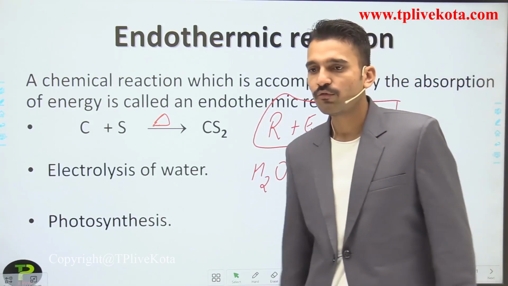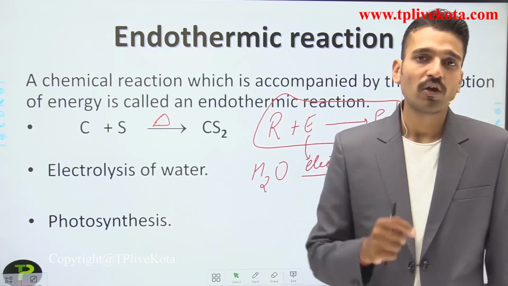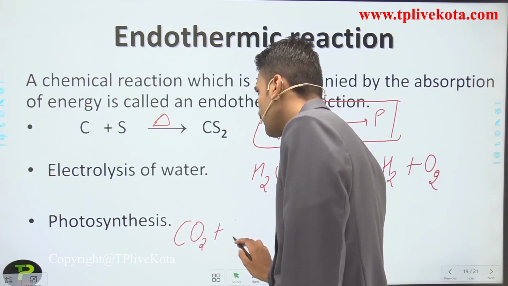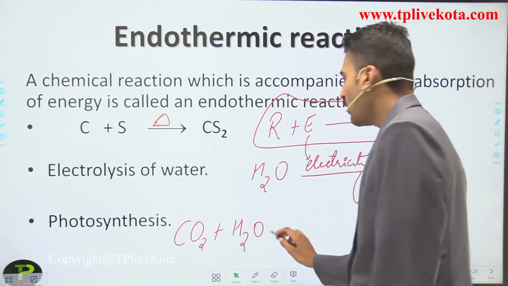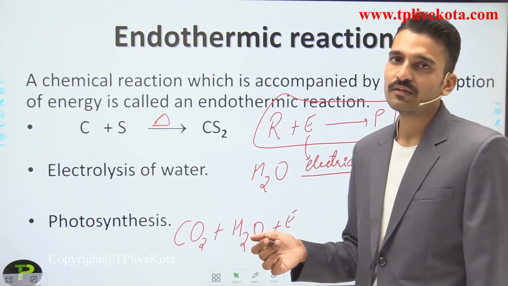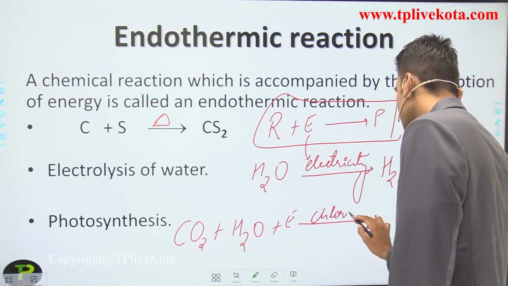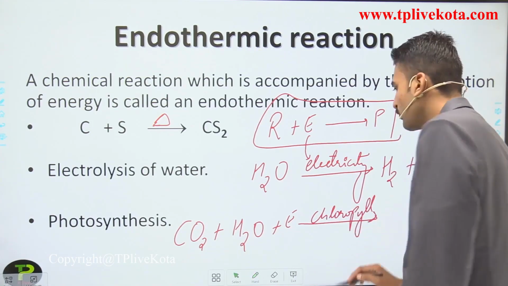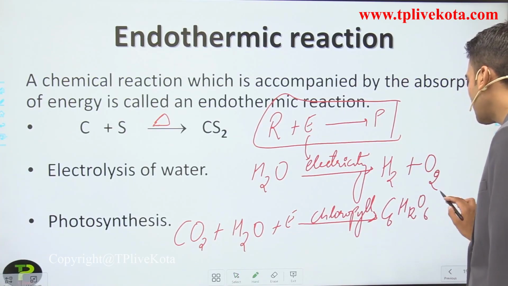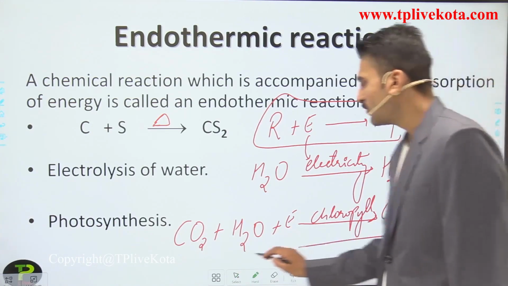The third is photosynthesis, the reaction that you study in your biology. What happens in the photosynthesis reaction? Carbon dioxide with water along with energy, and that energy is the sun's energy, in the presence of chlorophyll, forms glucose, that is C6H12O6, and the byproduct formed in this reaction is oxygen.